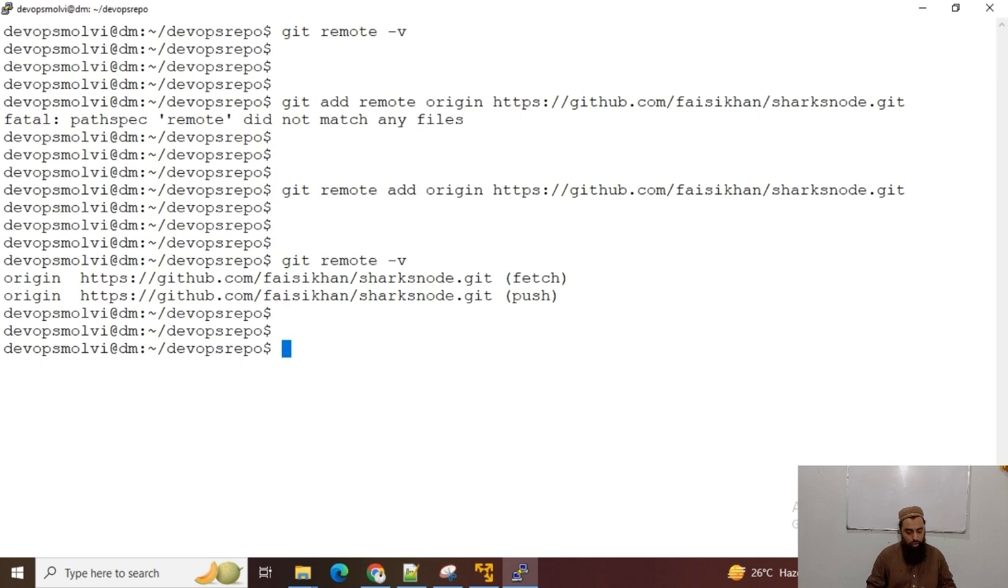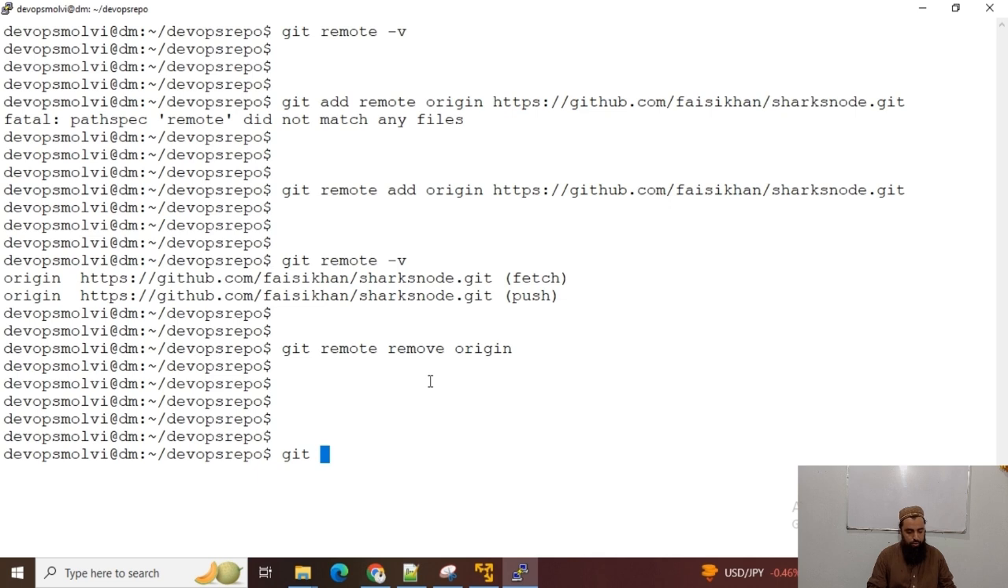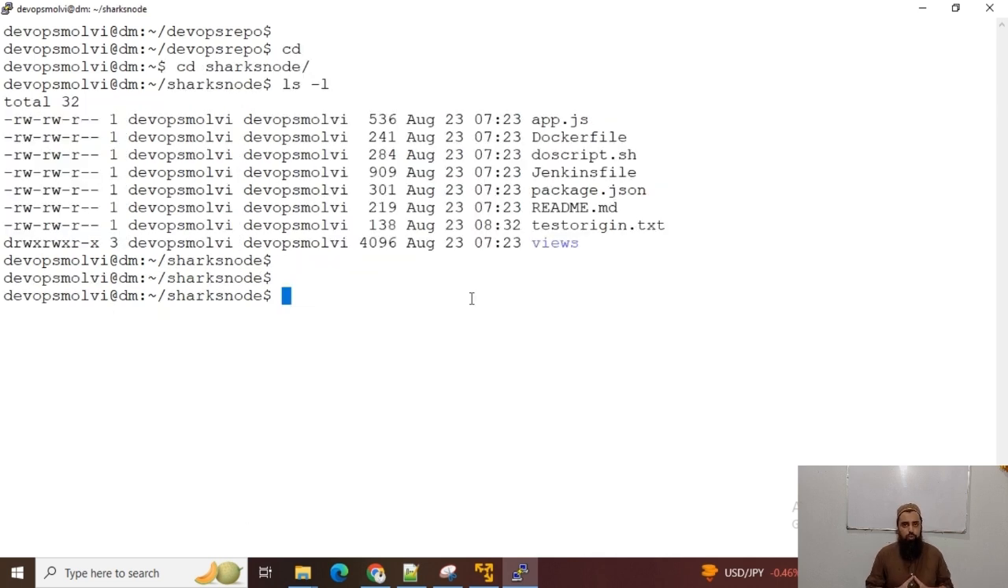But since I do not want it for now, I can remove this origin, and that's how we can add a remote repository and link it with our local repository, and that's how we can remove the origin with git remote remove origin. Now git remote -v should not show us any remote origin. Fellas, now I want to create some changes, and I want to push those changes into my remote repository.